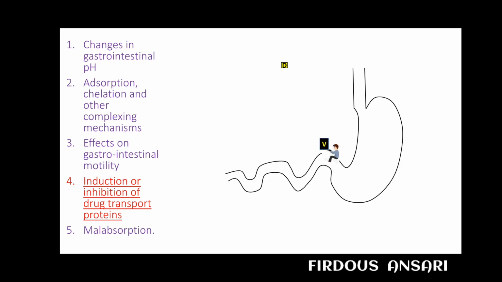So what will this verapamil do? This verapamil is an inhibitor of this transporter. So when digoxin is given with verapamil, since verapamil has inhibited this transporter, digoxin transportation is inhibited. So you can say the stay time of digoxin in the body will be prolonged, and it may lead to digoxin toxicity as well. This can be done by inhibiting or by inducing the transporter protein.